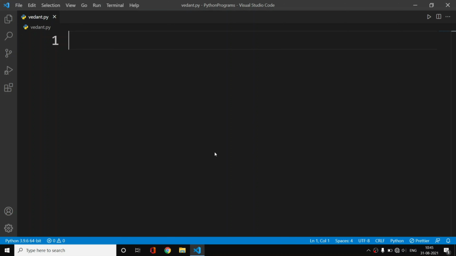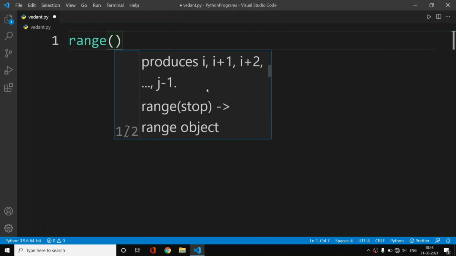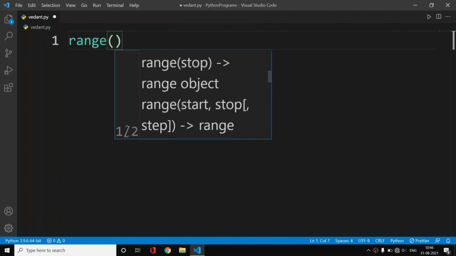Now if we want to print numbers from 1 to 100, we have a function, let's say range. It is an inbuilt function in Python, just like print or type. It takes three values, as you can see here. It takes a stop value, which is actually the limit. If you go down, you can see it takes a start value, a stop value, and a step value.